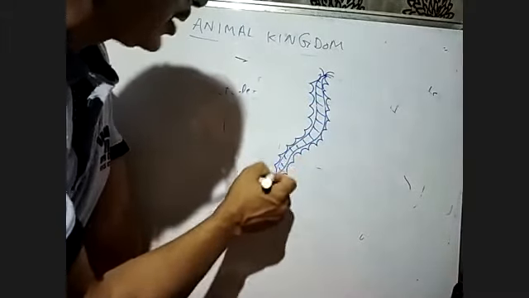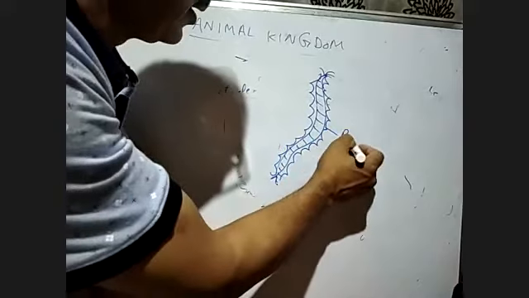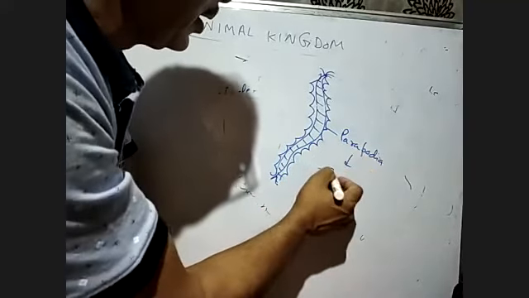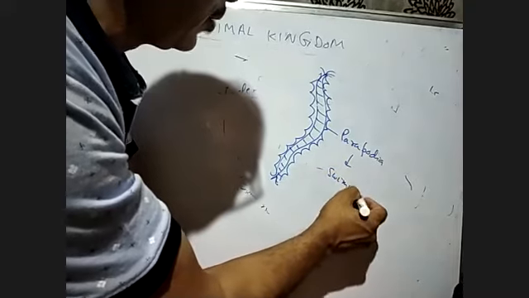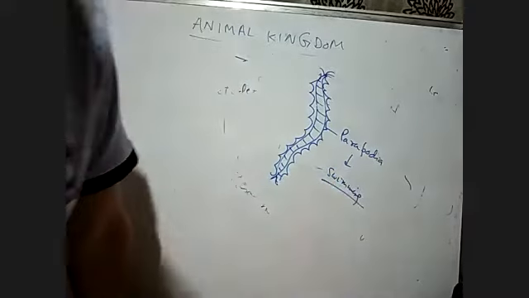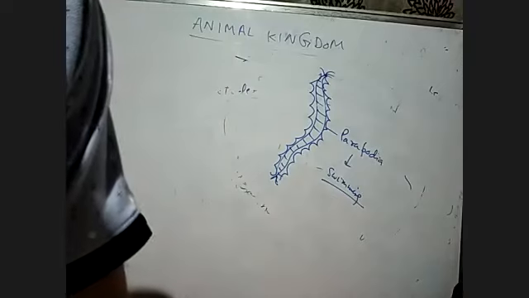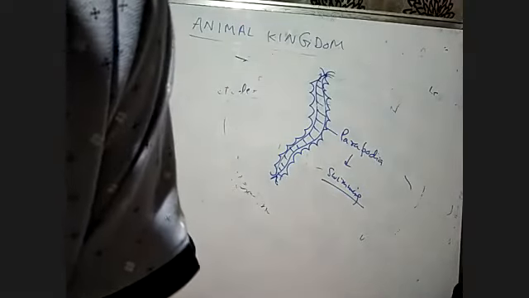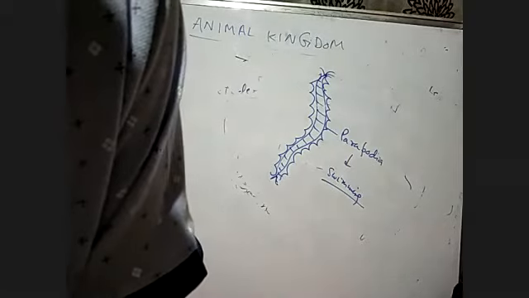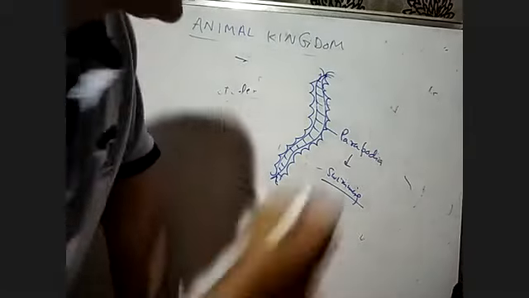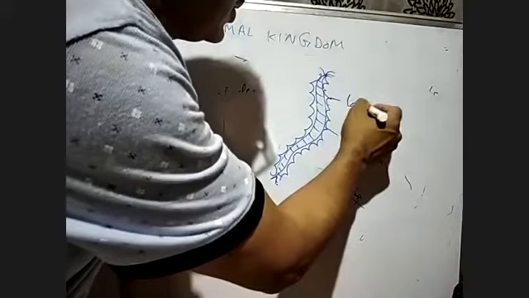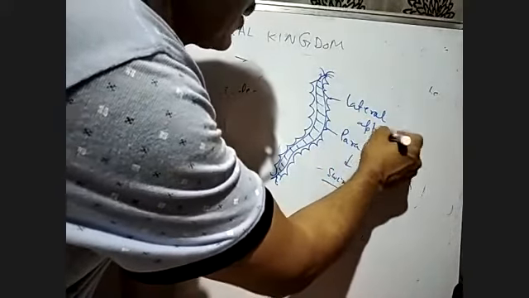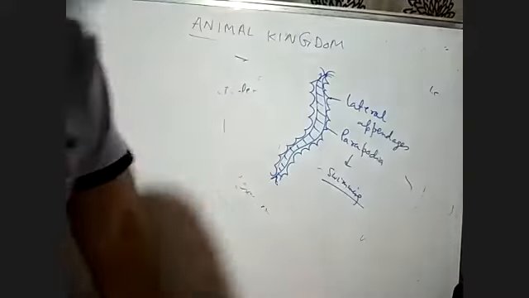These are called parapodia, and they help in swimming. Mostly they live in moist areas, and if they go into water, these help them. Parapodia help in swimming, and these are called the lateral appendages.